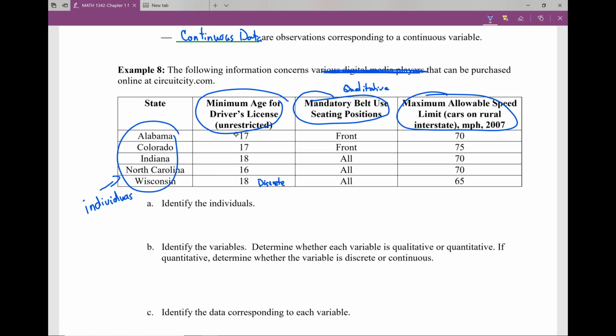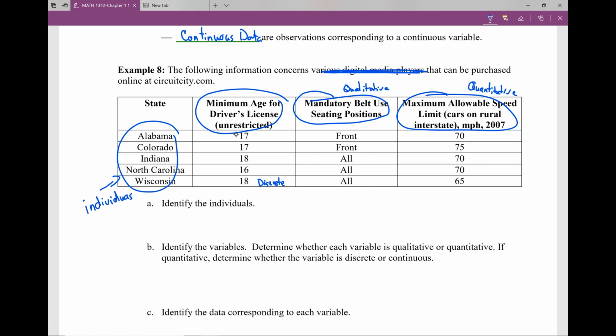The maximum allowable speed limit. Well, that is quantitative. And when we're talking about the maximum allowable speed, well, the maximum speed is 70 in Alabama, as well as Indiana and North Carolina. Is the maximum speed going to be 69 3/4?